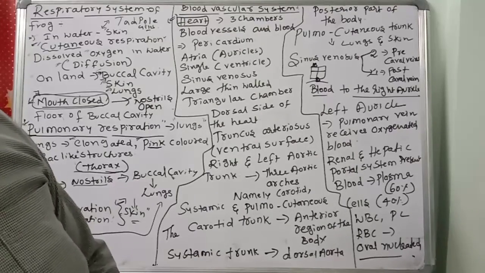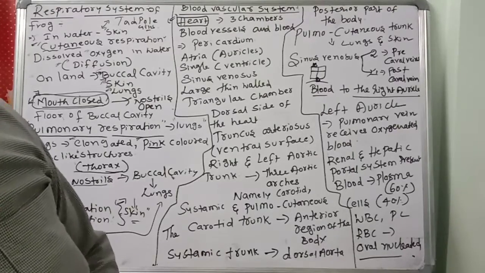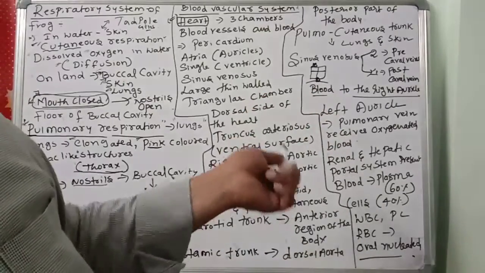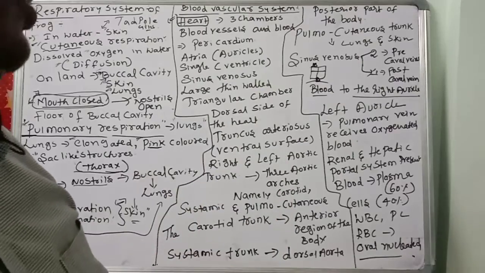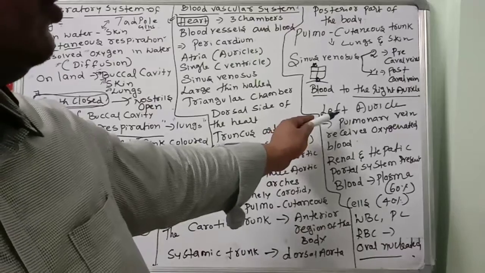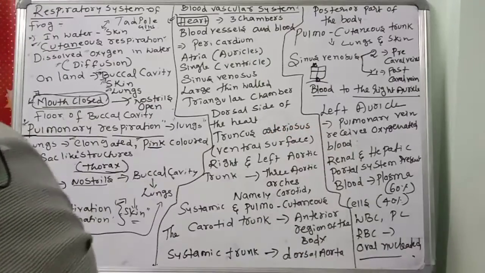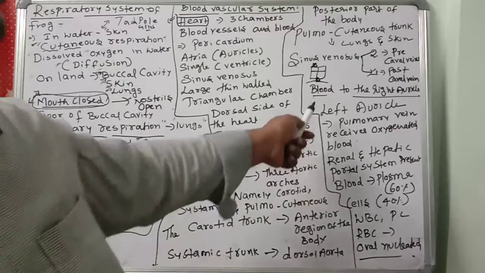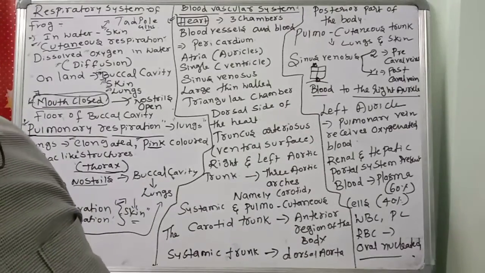The right auricle receives the blood through two precaval veins and one postcaval vein. So blood goes to which part? The right auricle. What about the left auricle? The lungs are connected to the left auricle by the pulmonary vein. Everyone knows all arteries carry oxygenated blood, but the pulmonary artery carries deoxygenated blood. All veins carry deoxygenated blood, but the pulmonary vein carries oxygenated blood to which part? The left auricle.